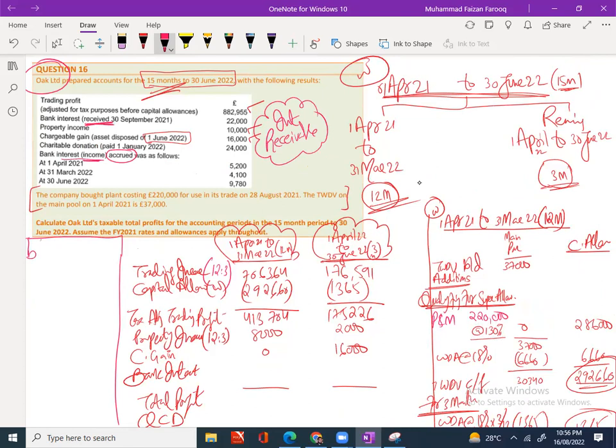We have to apply the format, right or wrong? Right. Now the format is this one. Just help me put in the data. We are using it for the first period. Now the BD on 1st April 2021 is my BD. Right or wrong?